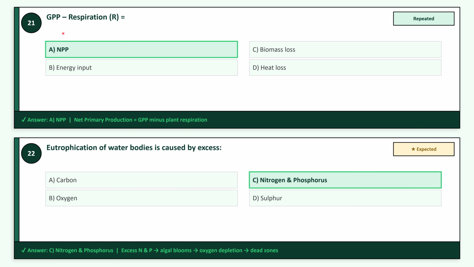Question 21, GPP minus respiration is equal to, this is a repeated question, option A, NPP. Question 22, that is an expected question, eutrophication of water bodies is caused by excess, option C, nitrogen and phosphates.